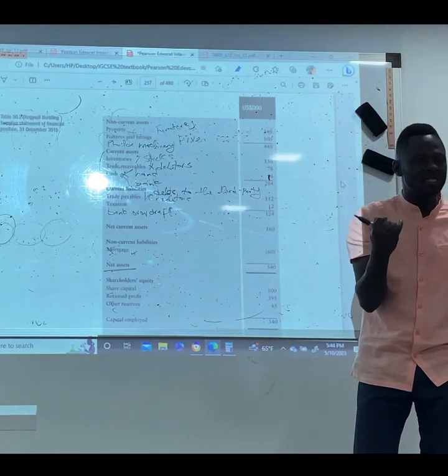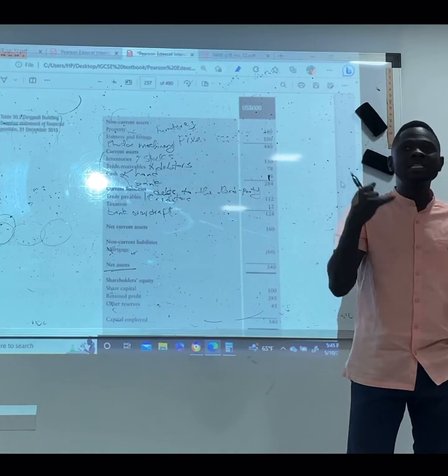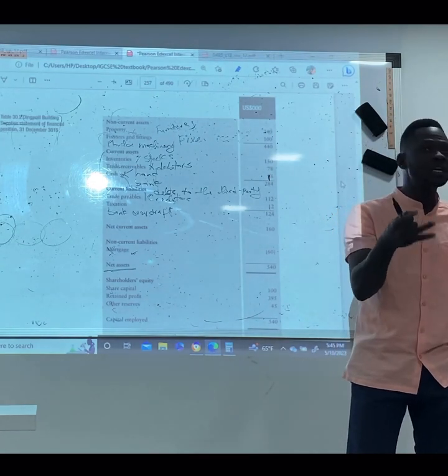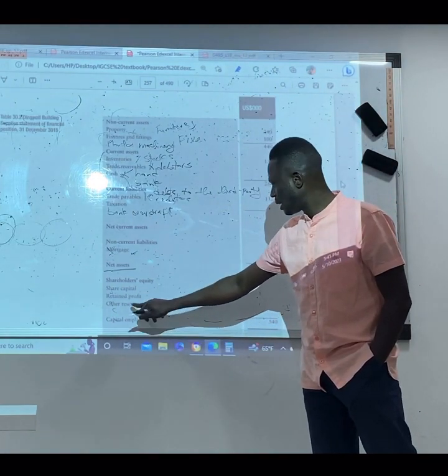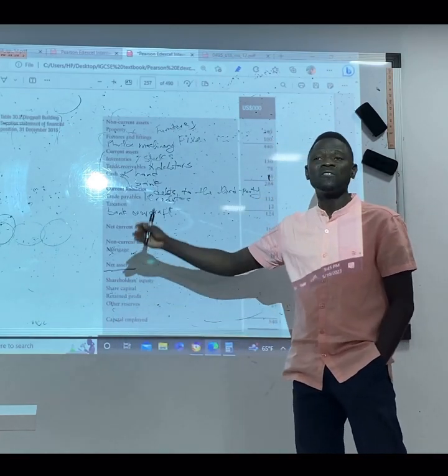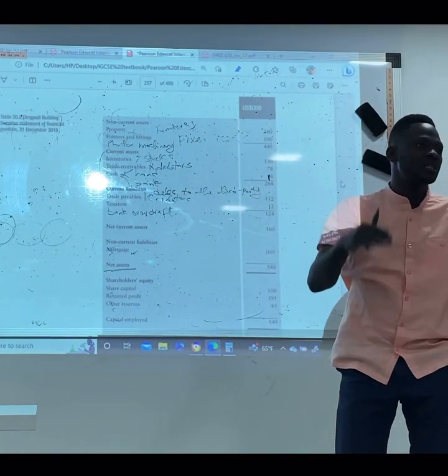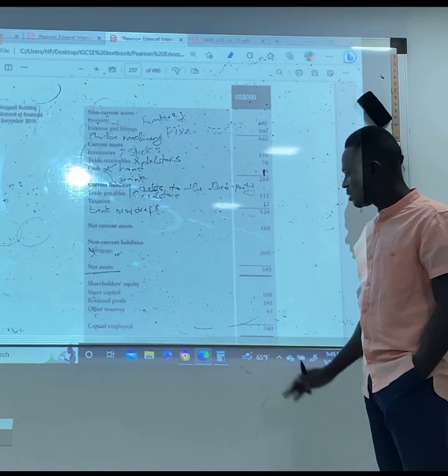The retained profit, the profit you made that you are putting back into the business that you're not sharing to shareholders. The share capital, the amount of money you make through the sales of shares. And other reserves. You add them together to give you what? Capital employed. That means the amount of money put into the business. That is capital employed. Any question about that?